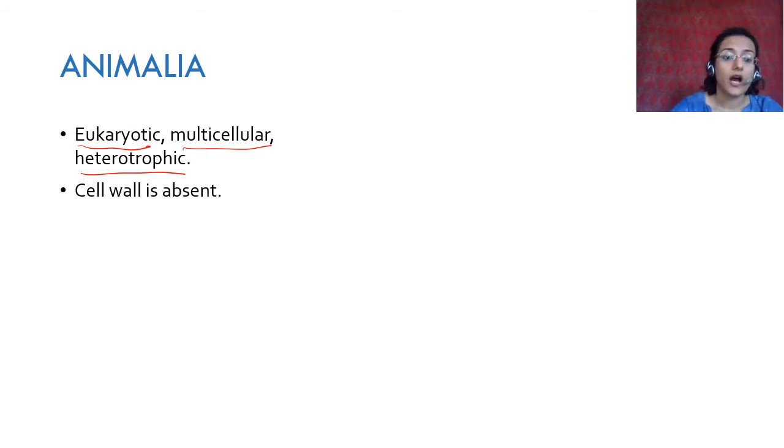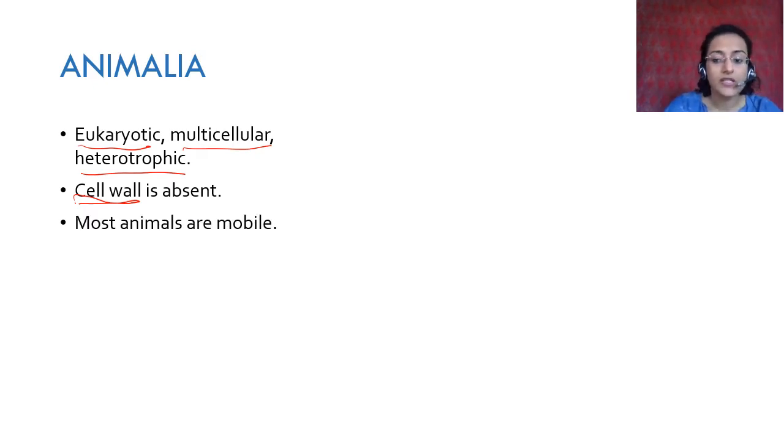Also, cell wall is absent. Cell wall is present in both kingdom Fungi and kingdom Plantae, but in kingdom Fungi the cell wall is made up of a complex sugar called chitin, whereas in kingdom Plantae it is made up of cellulose. There are other differences of course, and most animals are mobile. Motile and mobile are 2 words which mean approximately the same thing, which means that they are able to move.